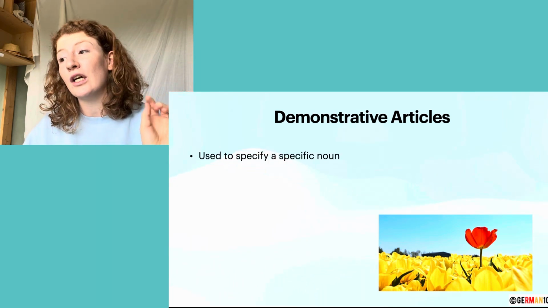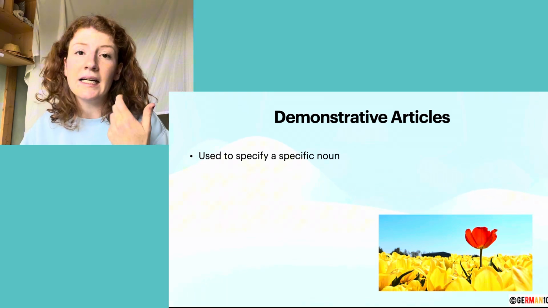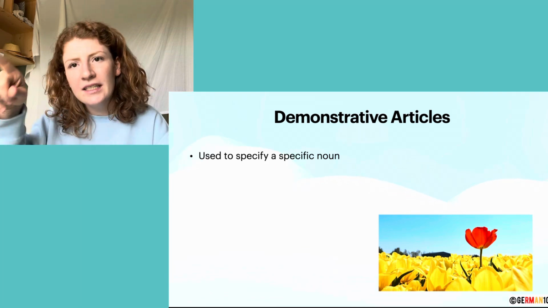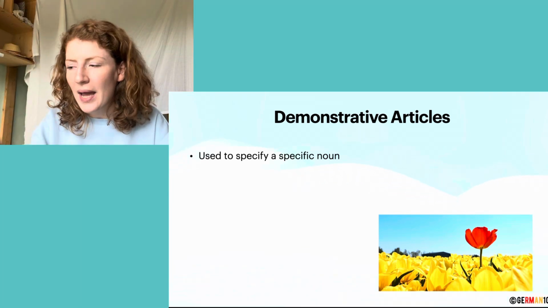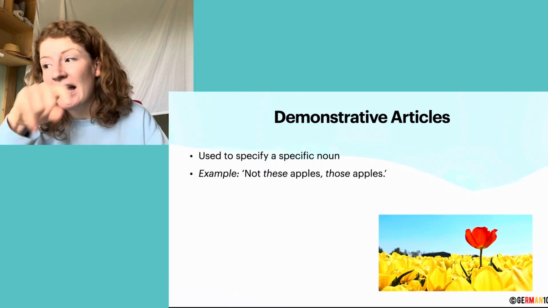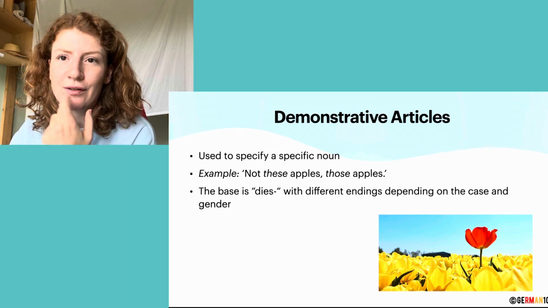Demonstrative articles are used to specify a specific noun. So der, die, das are already specific articles, right? So der Mann, die Frau, the woman, the man. But what if you want to say not these apples, those apples? And that's what demonstrative articles are used for.